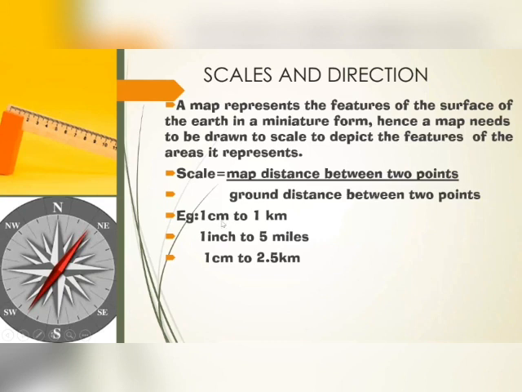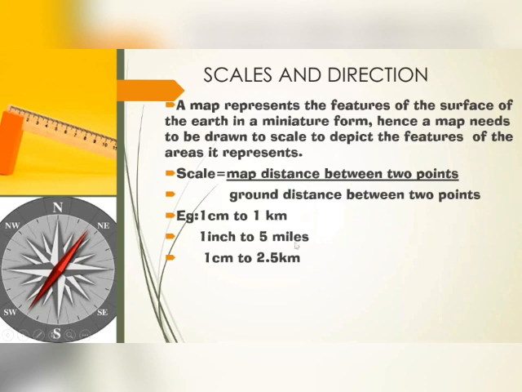For example, here it is 1 centimeter to 1 kilometer. That means this 1 centimeter is the map distance and 1 kilometer is the actual distance or the ground distance. That means the features of 1 kilometer will be included in this 1 centimeter itself, so that within 1 centimeter they can include all the features of a 1 kilometer radius. So that is the particular scale.